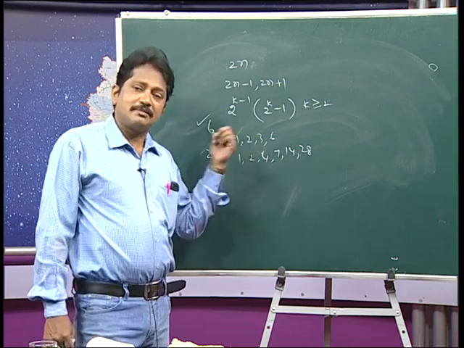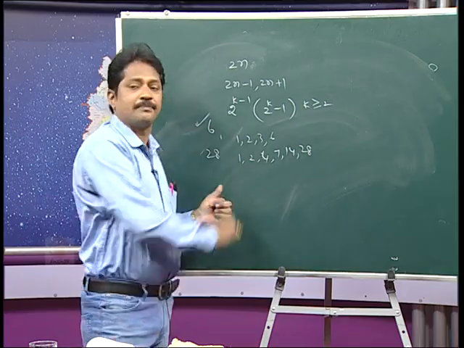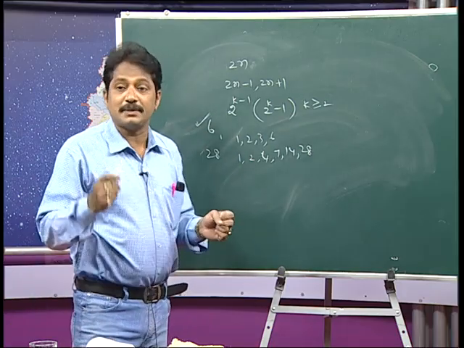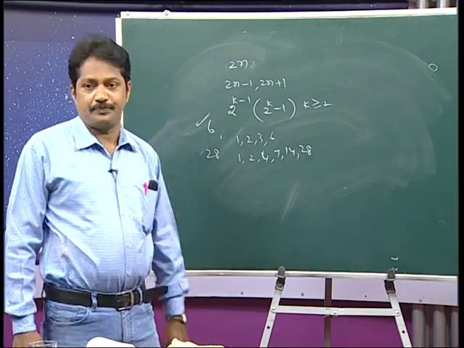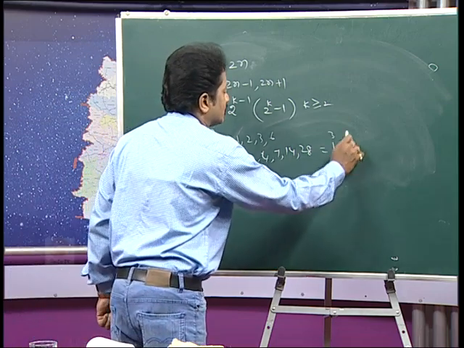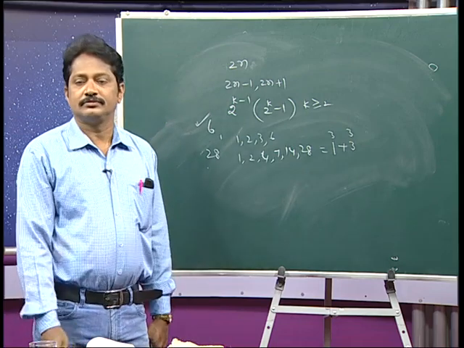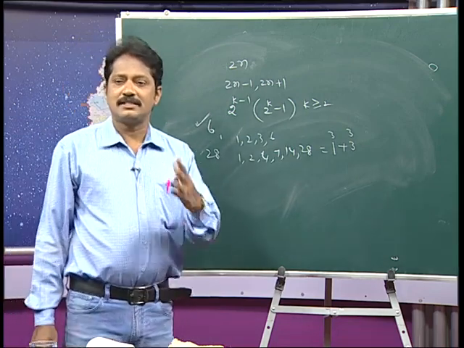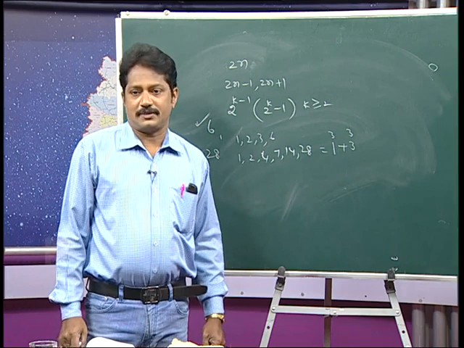The beauty of these numbers is that other than 6, a perfect number can be expressed as a sum of cubes. 28 you can write as 1 cube plus 3 cube. Clear? That is the beauty of these numbers.